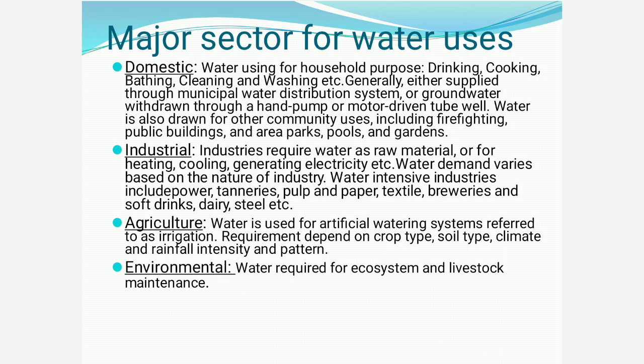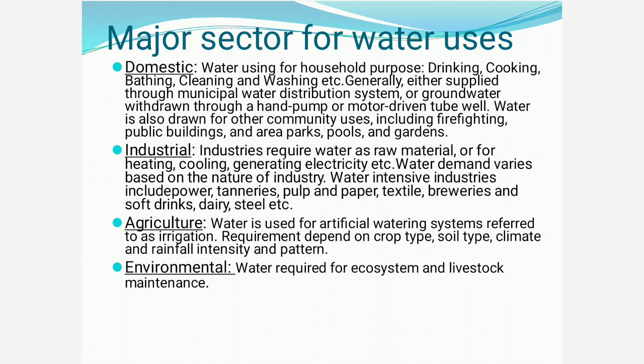And the second is the industrial sector. So the water used for industry, right from the raw material processing to the end product, is all covered under the industrial sector. The third sector is agriculture. We know water is needed for crops to be irrigated for their growth and harvesting. So that is the agriculture need.